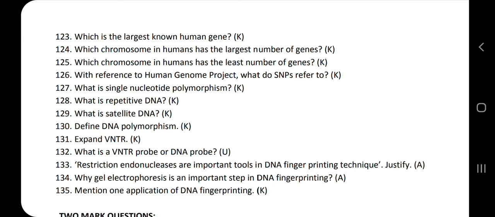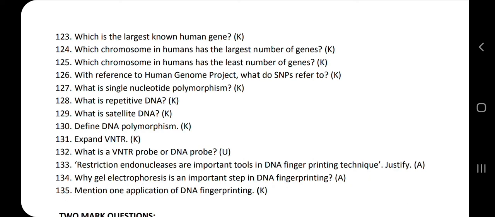Next question: restriction endonucleases are important tools in the DNA fingerprinting technique. Justify. During DNA fingerprinting, they use restriction endonucleases. You all know that restriction endonucleases are said to be molecular scissors.